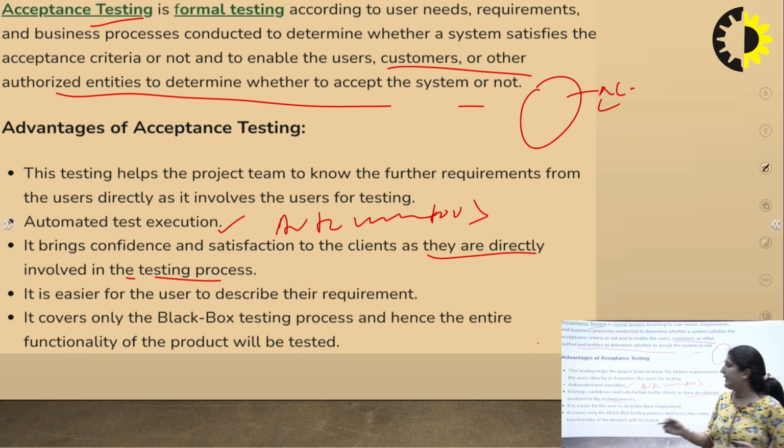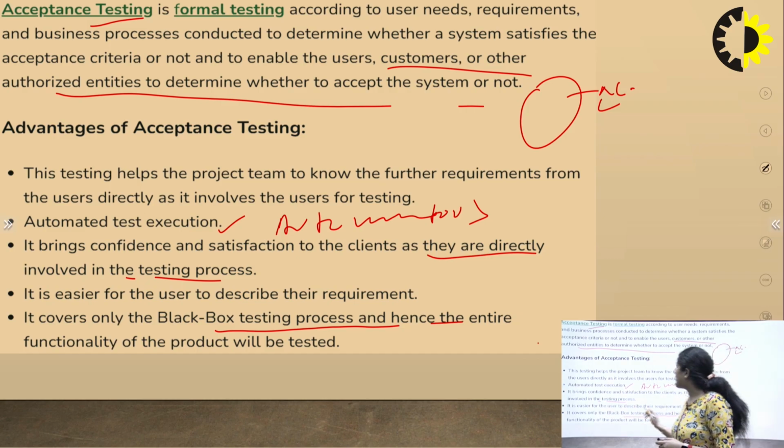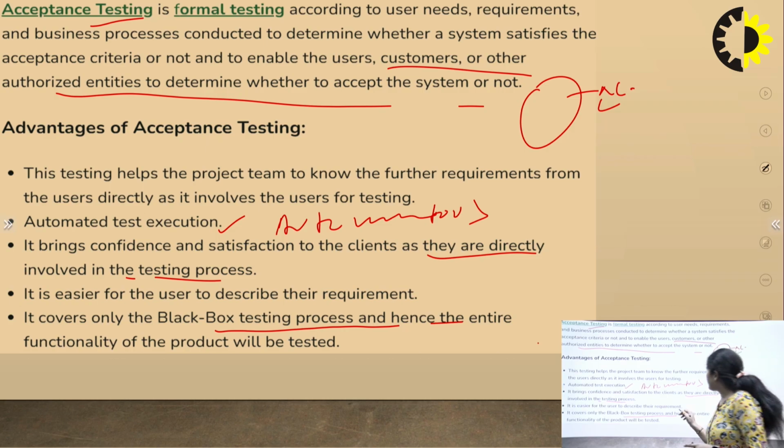Another point, it covers only the black box testing process, and it generally checks all the functionalities. Next, it is easier to describe the requirement. Here in acceptance testing, we check according to the requirement analysis of whatever the customer's requirement is.